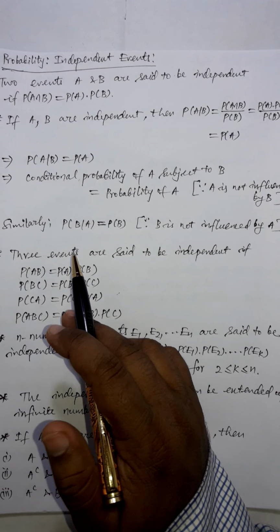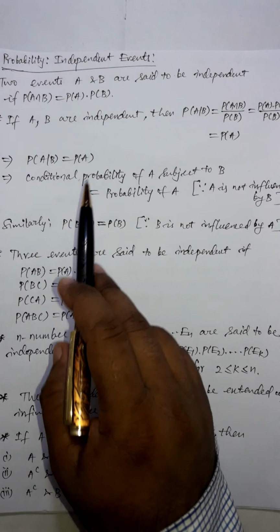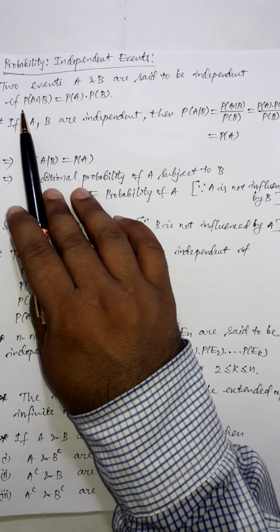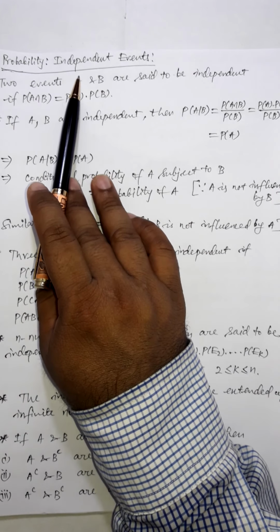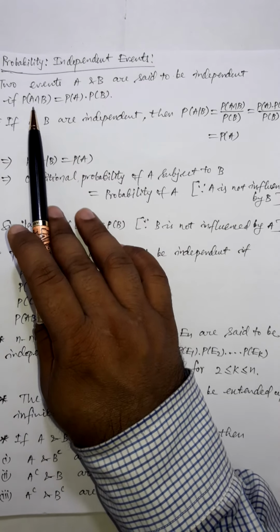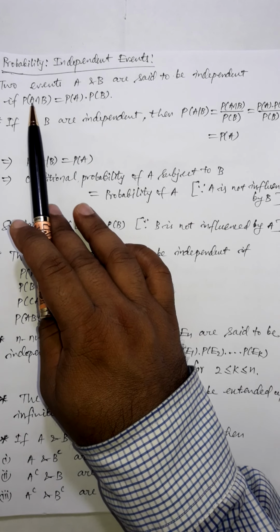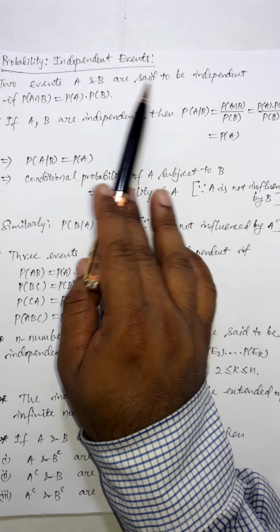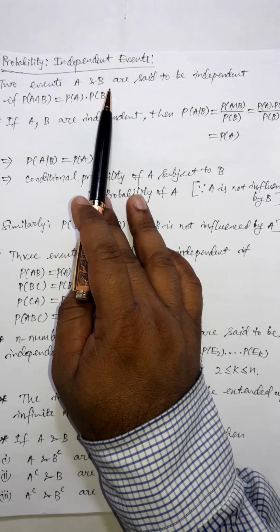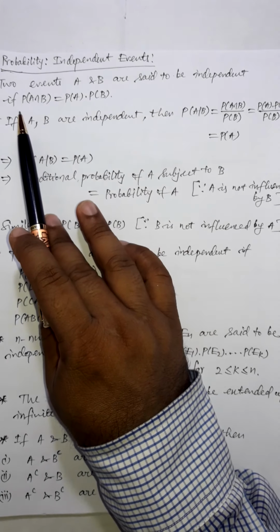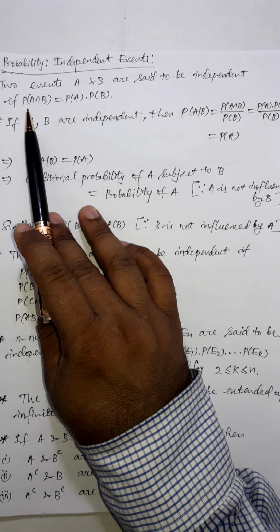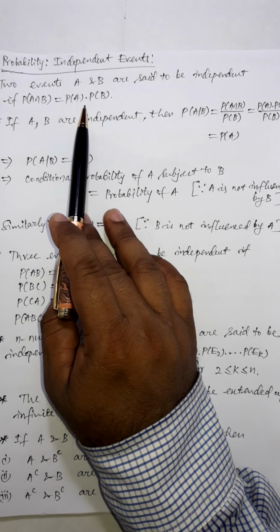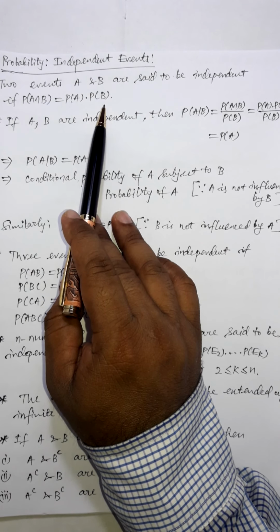Friends, today in this video our topic of discussion will be about independent events. So in the probability chapter our topic will be independent events. So for that let us take two events A and B of the same sample space. Two events A and B of the same sample space are said to be independent events if the probability of A intersection B is equal to probability of A multiplied with probability of B.